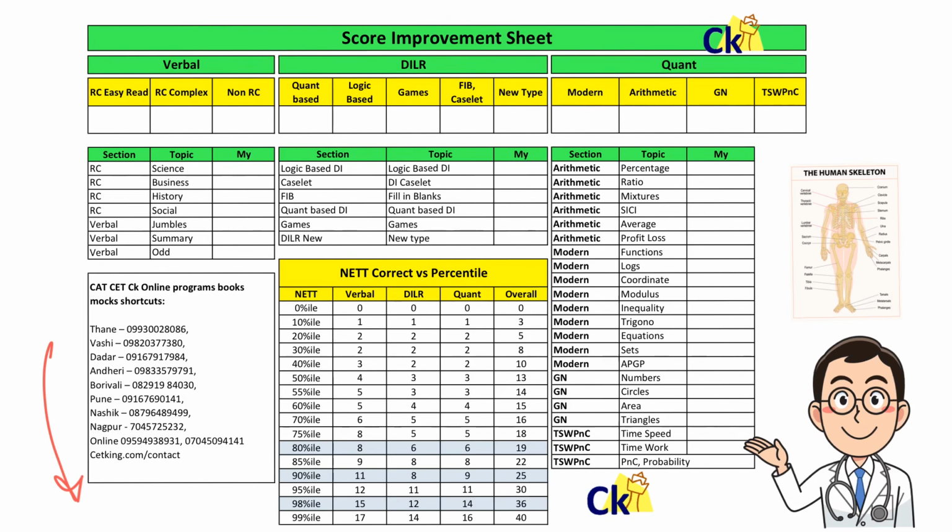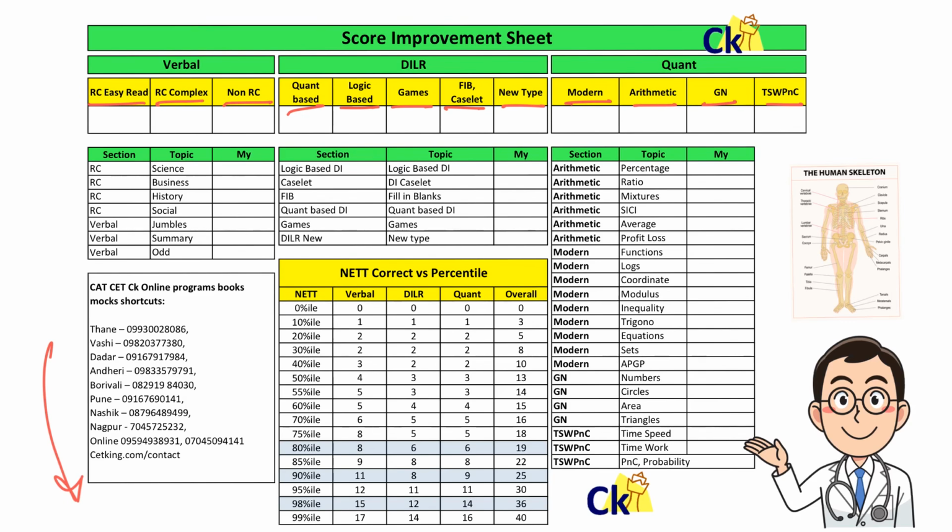So we are going to divide our complete CAT preparation into body parts. This kind of breakup I've done earlier as well. Verbal contains three parts: RC which is easy to read, RC which is complex to read, and non-RC questions, para jumble, para completion. Quant-based DI, logic-based DI, games, fill the blanks, new type DILR. Then modern maths, arithmetic, geometry, number, PNC, time and work, PNC. So the complete breakup I've given here at the bottom. I'll explain that later on.